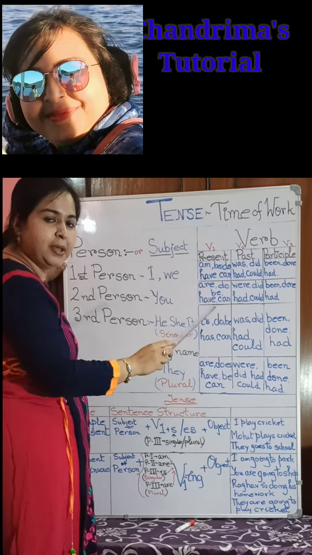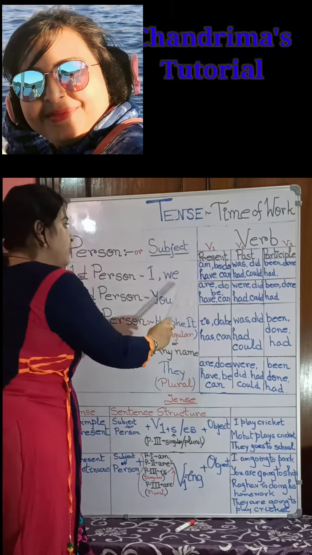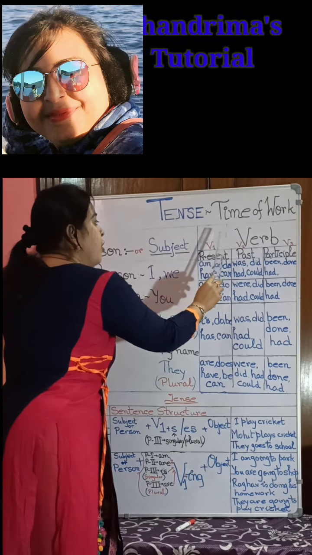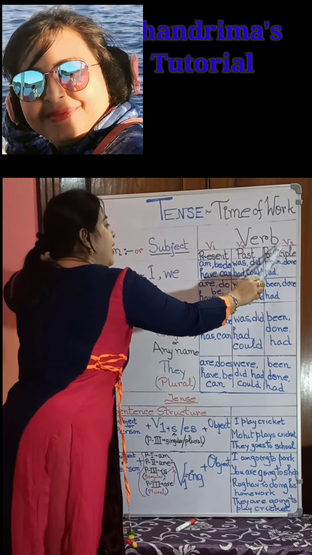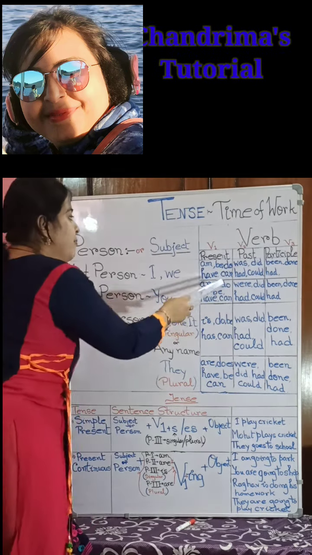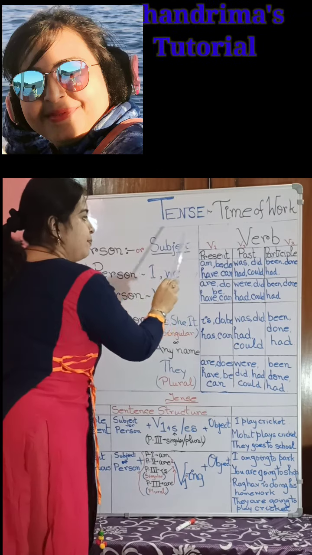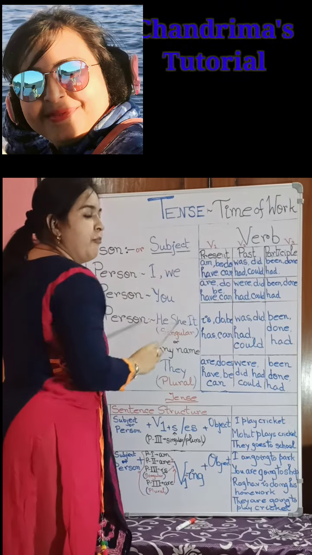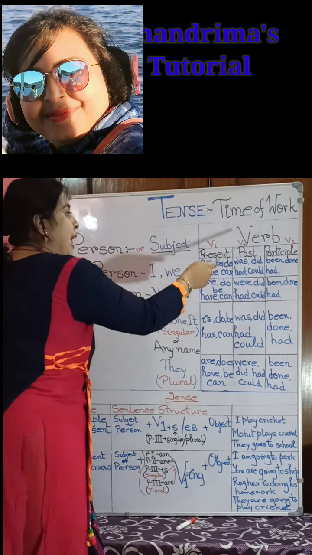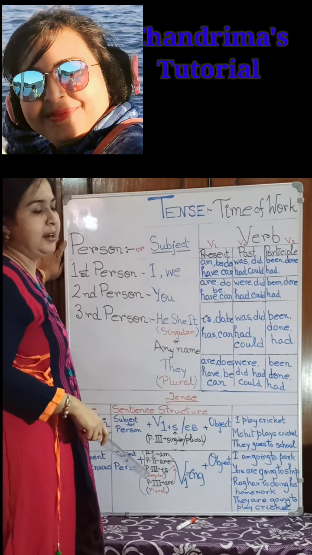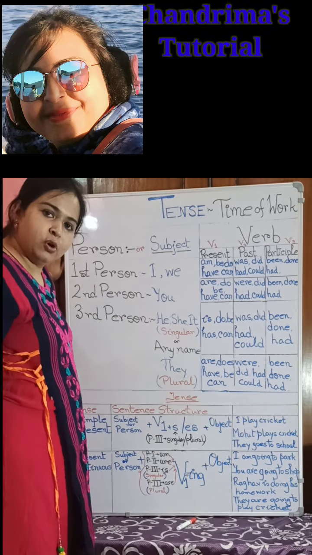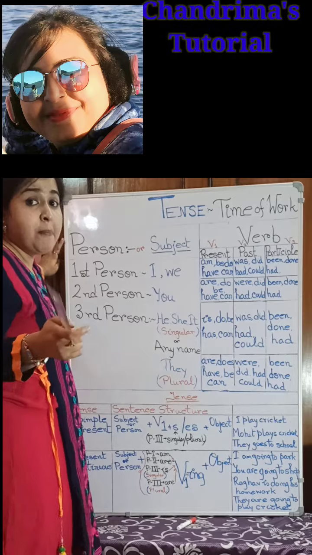Just learn this portion. If you remember these persons, numbers and the verbs, and the three forms, verb first form, verb second form, verb third form, that means the time of doing the work of the verb. The verb first form means present, past means the time of doing the verb is earlier, and the participle is the verb third form. You will never be wrong. Okay, now let's continue with the main topic.